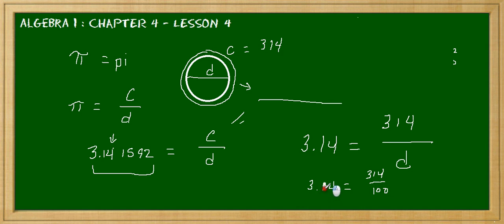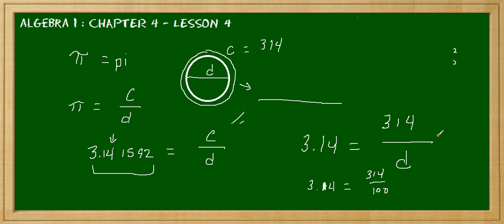And so we could determine that if the circumference is 314 inches, then the diameter must be 100. Okay, and that is to the hundredth, 3.14.